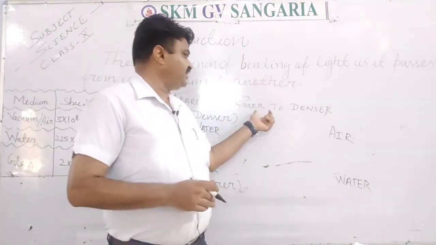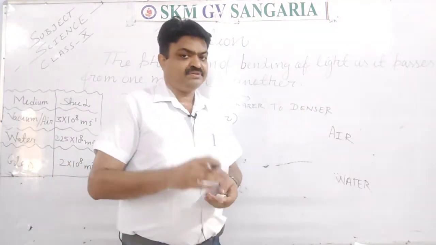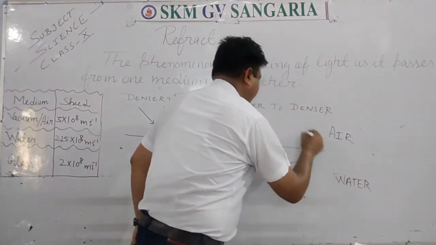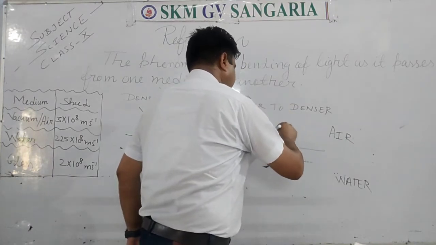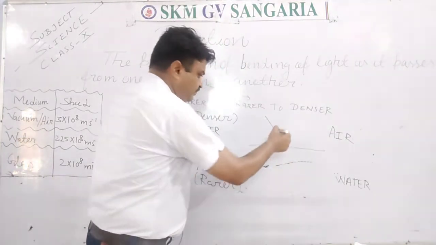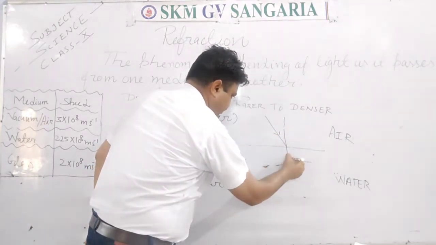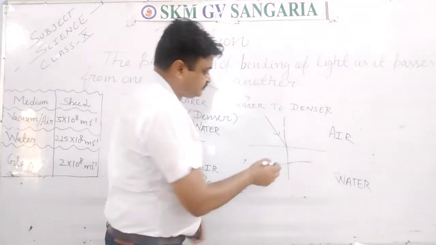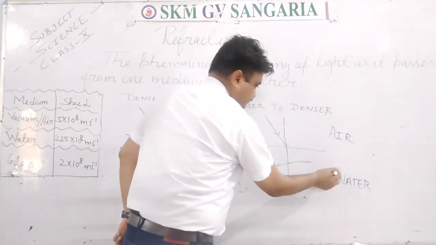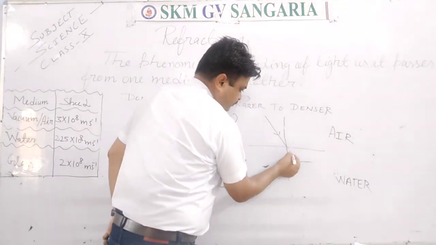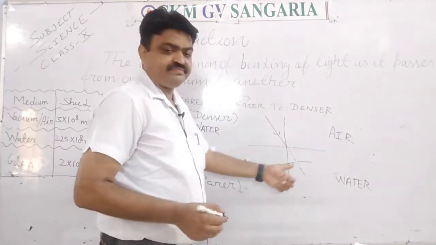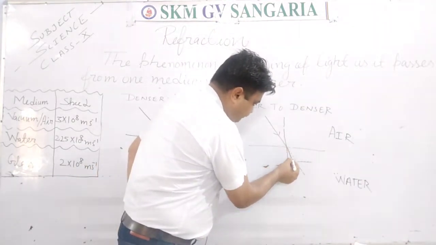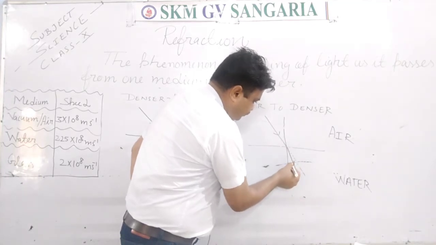Now we come to the next. If the light rays come from rarer to denser medium, then what happens? Like the light rays are coming from the air. It is the incident ray. Here I have drawn one normal. This is the normal. The incident ray will move towards the normal here.